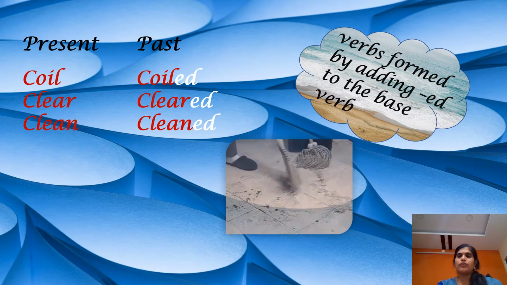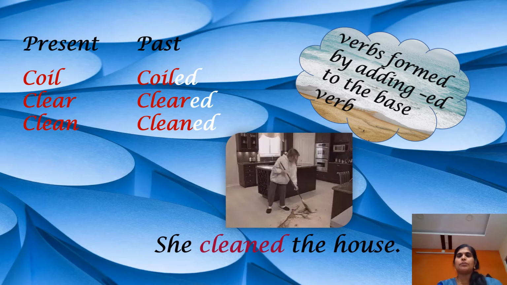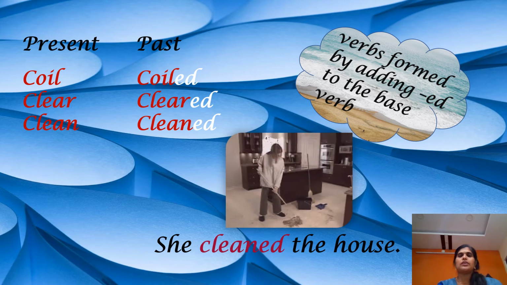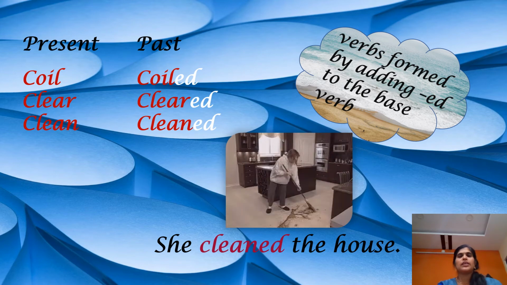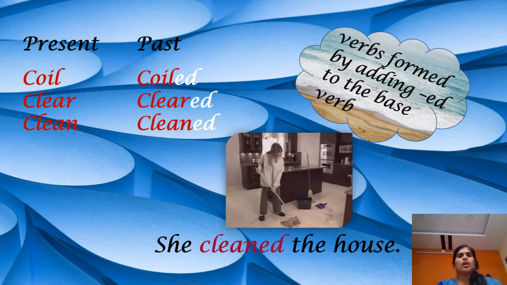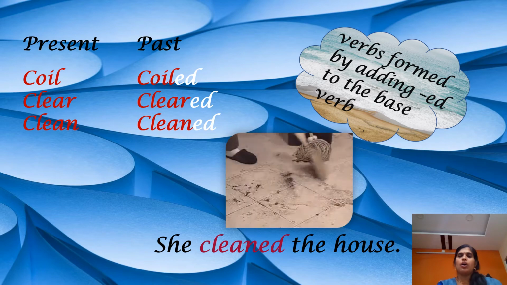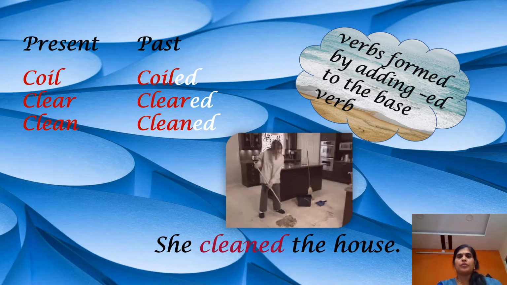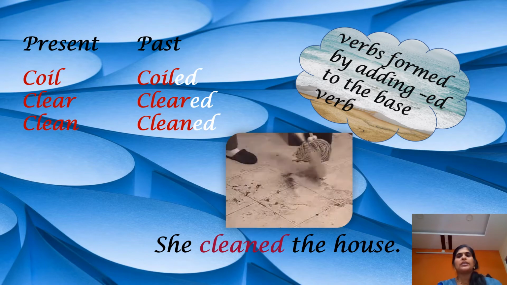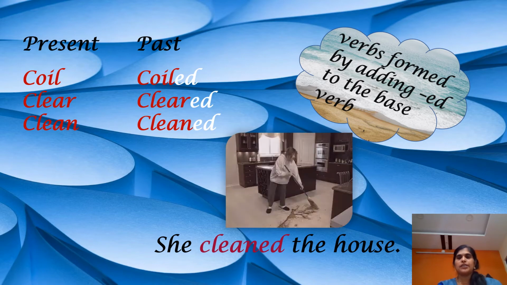Few more examples of regular past tense verbs by adding the letters ed to the base form. Coil, coiled. Clear, cleared. Clean, cleaned. She cleaned the house. Children, if you observe the words carefully, here the words are not ending with the letter E. So, here we have added the letters E and D in order to make the present tense verbs into past tense.